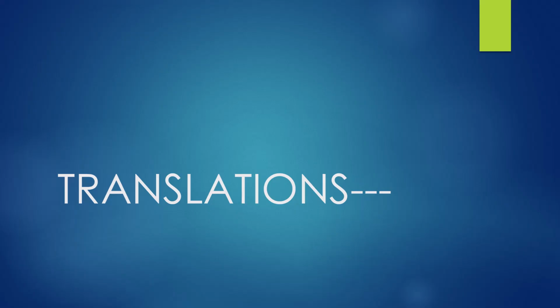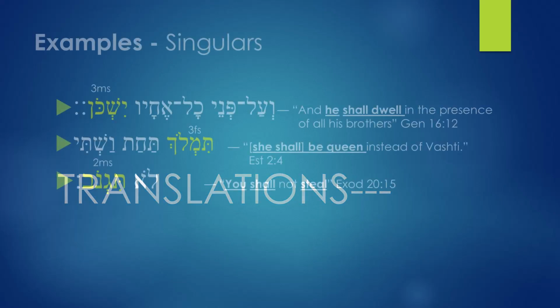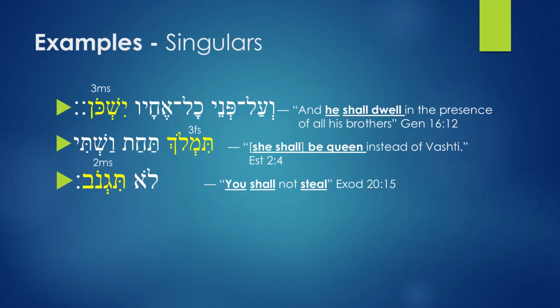Let's look at examples on translations. How do you translate imperfect verbs? I'll try to be quick on this. The first one is We'al penei kol echav yishkon. And the verb there is yishkon. How to translate this phrase? Let's look at the verb. The verb is 3MS, and that verb is coming from shakan. Shakan means he dwelt. So in the imperfect, with that prefix ye, it becomes he shall dwell. Future tense. He shall dwell.